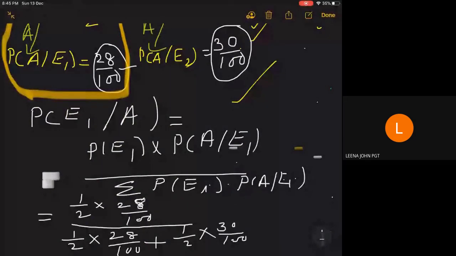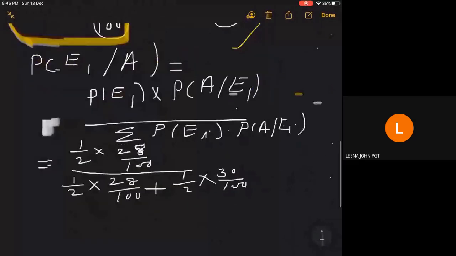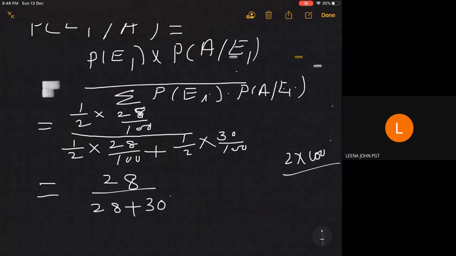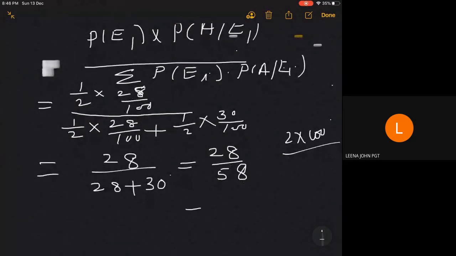Now the next easy way of calculation is to multiply everywhere with 2 into 100, the common denominator. We can cancel throughout and we will get 28 by 28 plus 30. That is equal to 28 by 58, which is equal to 14 by 29.